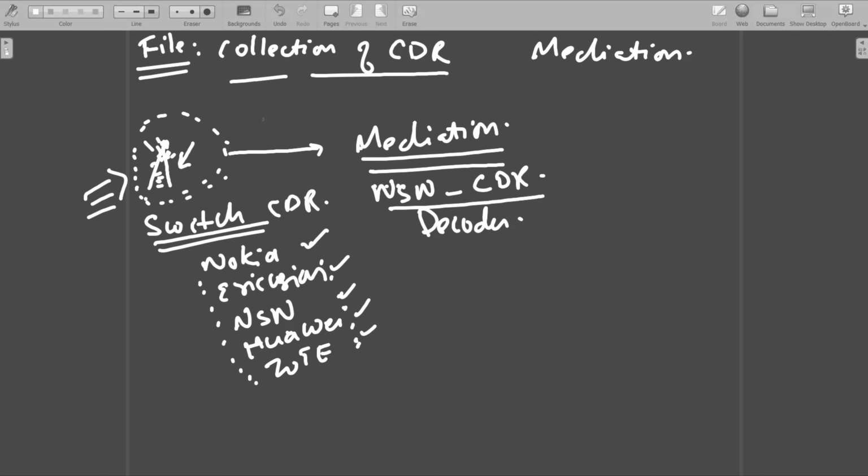Now this switch is not only collecting the information of your test SIM card. It has the entire usage that is happening within a given boundary. It may collect thousands and lakhs of subscribers' data within this boundary.